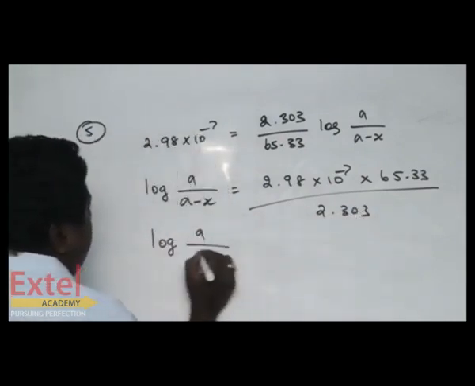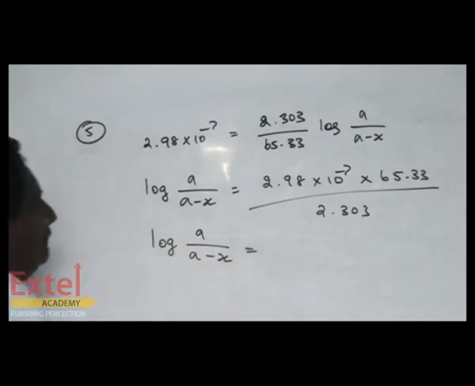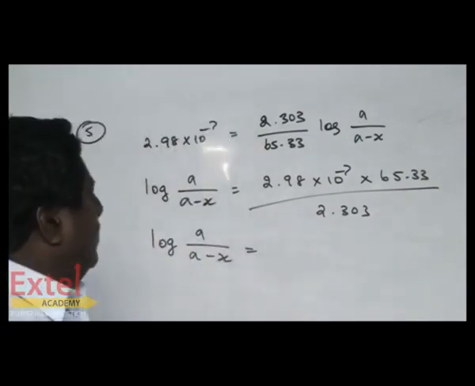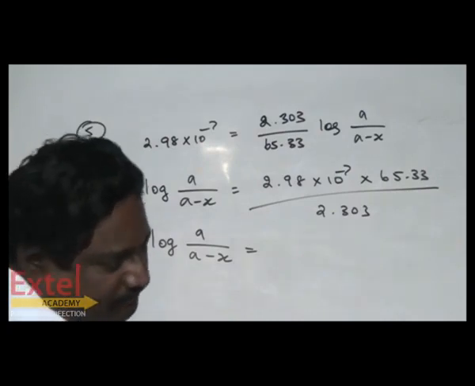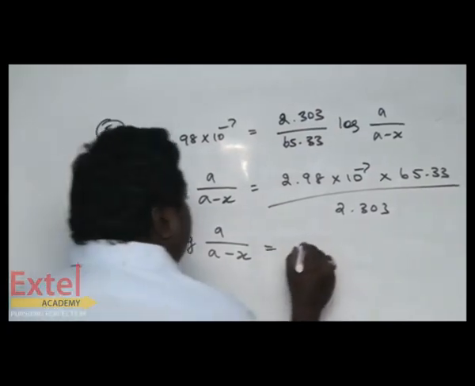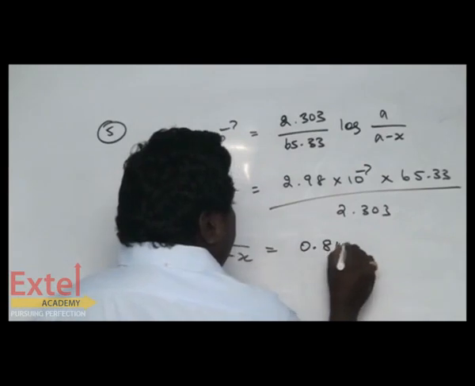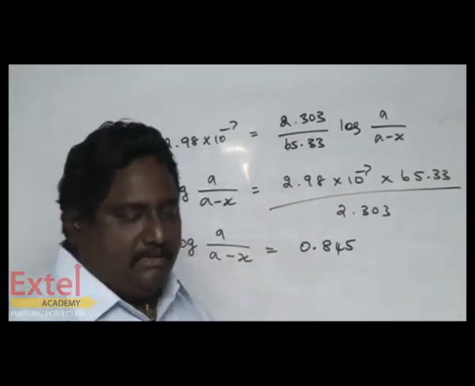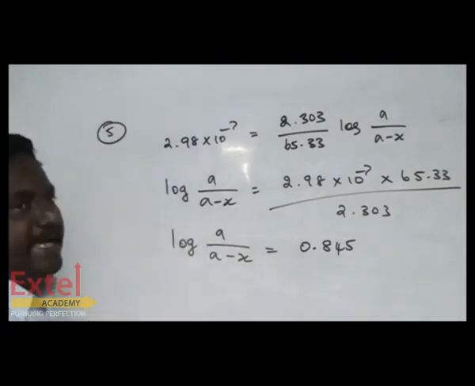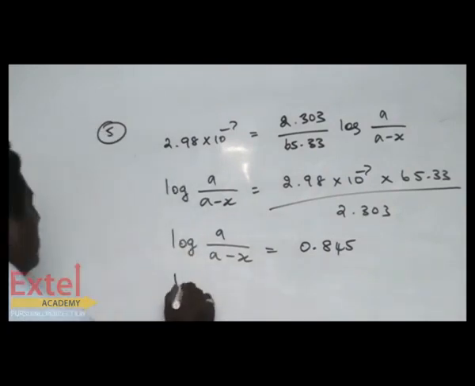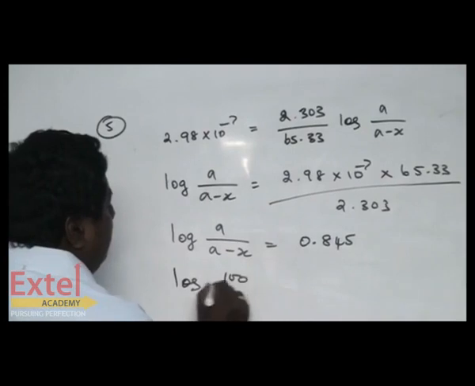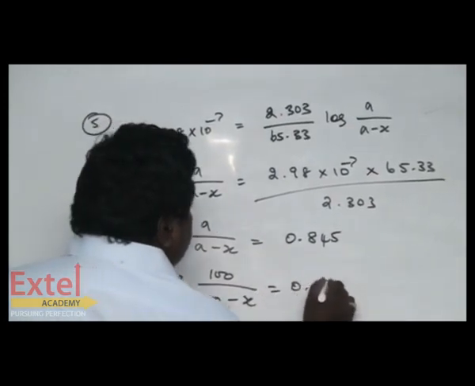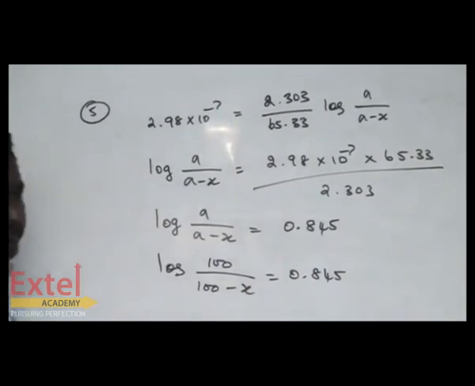Take log values and subtract, followed by anti-log values, 0.845 we have got. You know the A value, A has been taken as 100. Log of 100 by 100 minus X equals 0.845.